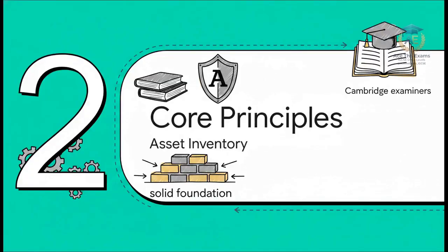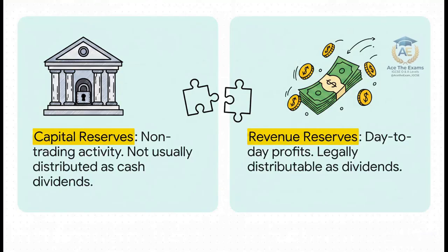Section 2. Asset Inventory: Core Principles. Let's audit our core academic assets. The theoretical architecture of your proposal has to rest on incredibly precise definitions. You have to clearly distinguish between capital reserves, like your share premiums, and your day-to-day revenue reserves. Now, to picture how this usually goes wrong, I want you to imagine two junior consultants pitching a response. Let's call them Alex and Sam.